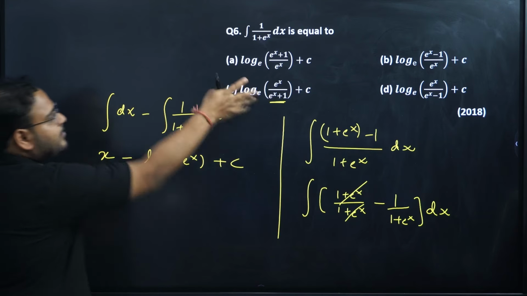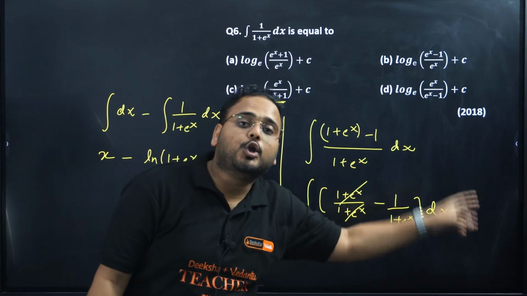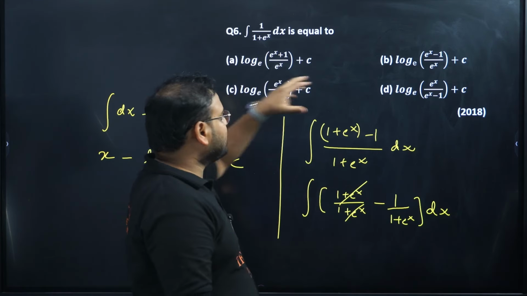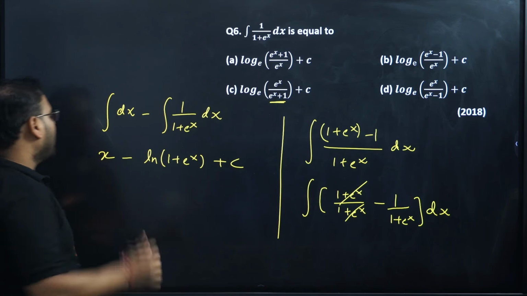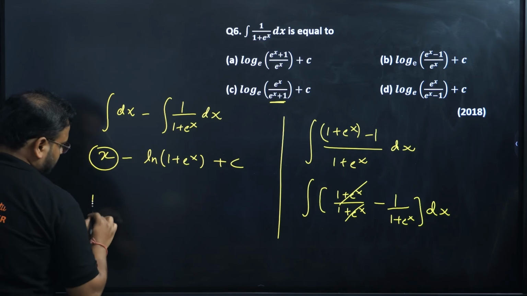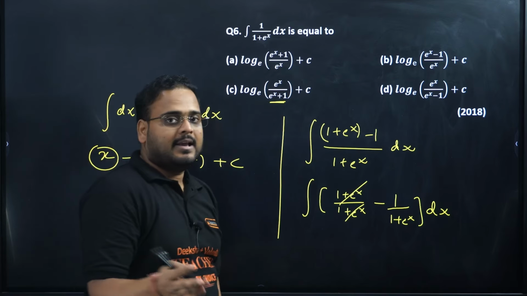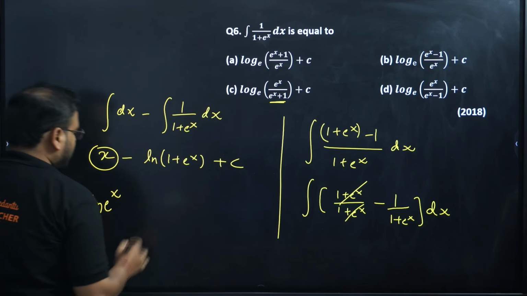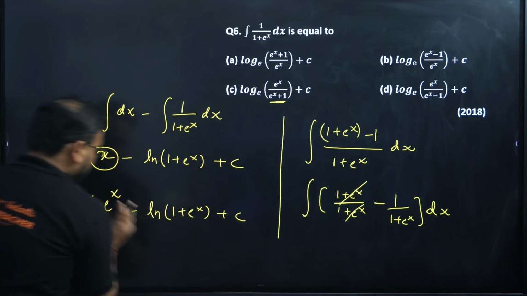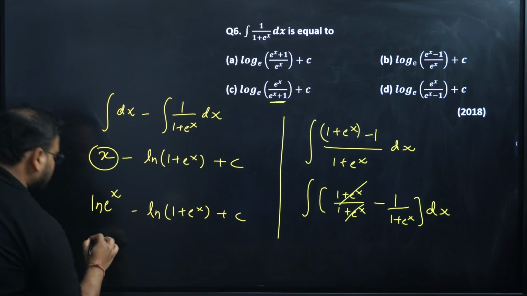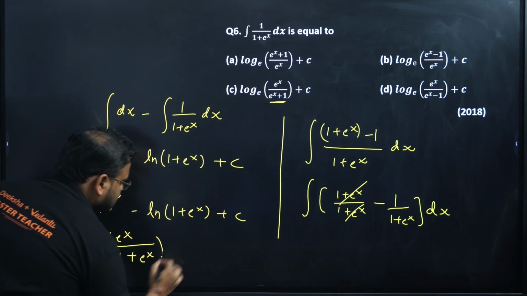Now, this doesn't match any of the forms. You can see in all 4 options we have a log with the quotient rule, log of this by this. This can only happen if x was also in the form of log. How do you write this in the form of log? ln of e power x. What is ln of e power x? Simply x. So you can write ln of e power x minus ln of 1 plus e power x, which is nothing but ln of e power x upon 1 plus e power x, plus c.